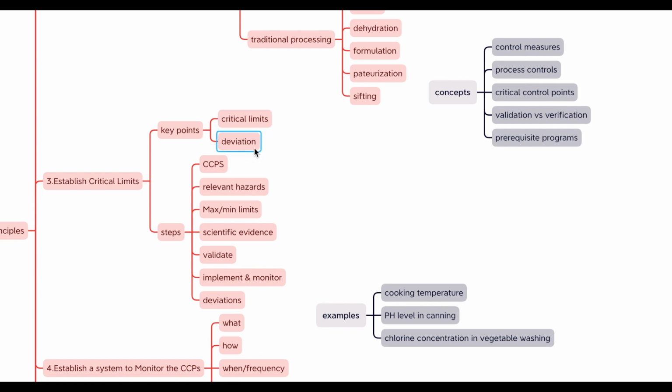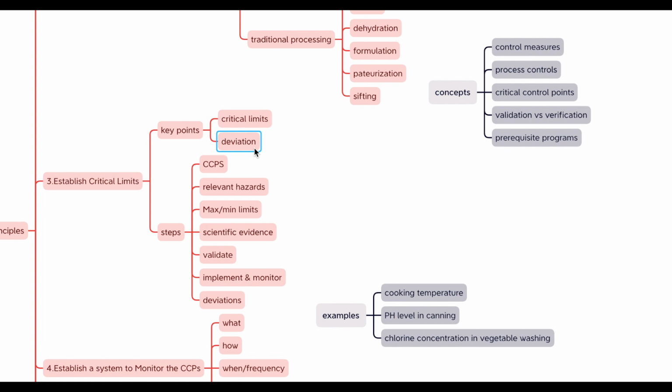And then deviation. A deviation is a failure to meet a critical limit. In other words, it's when a process goes outside the established control measures, potentially leading to a food safety hazard. Continuing the above example, if the internal temperature of the poultry only reaches 160 Fahrenheit, this would be a deviation from the critical limit.